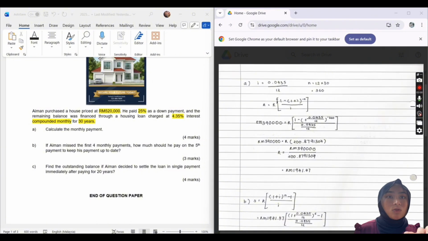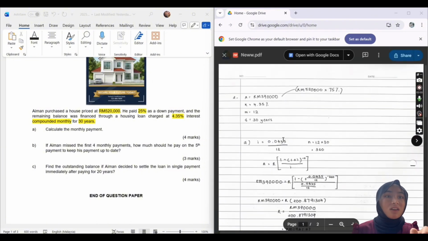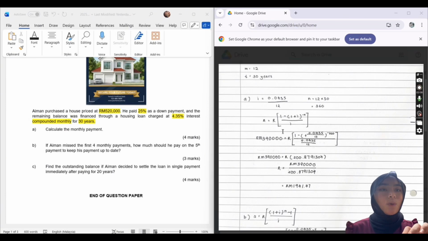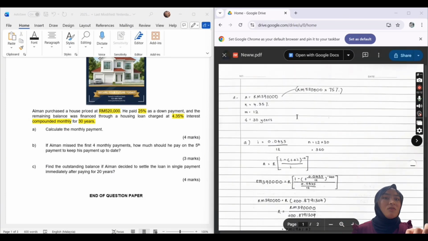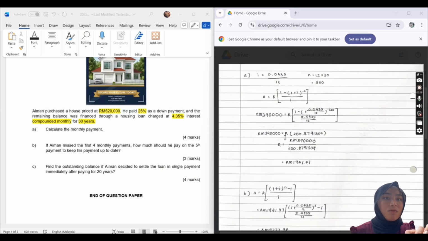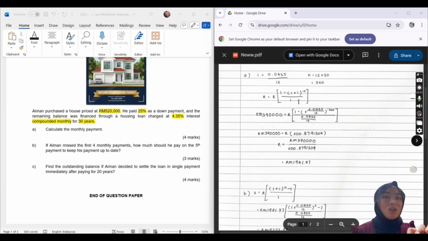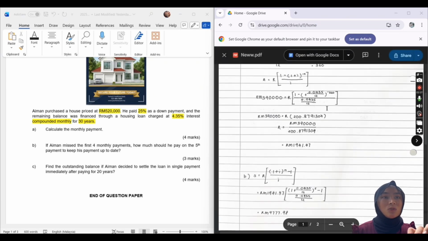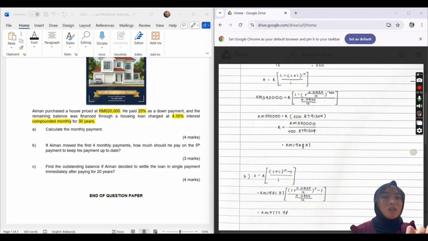So we put all the information into the formula. For A, we put 390,000, which is 75% times 520,000 ringgit. Then we put in the i and the n and the remaining amount into the formula, and we solve it in the calculator. Later, we will get the final answer, which is 1,941 ringgit and 47 cents.